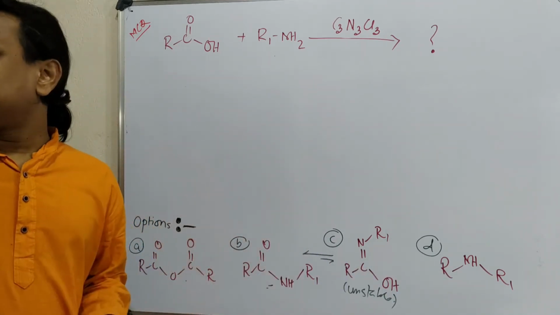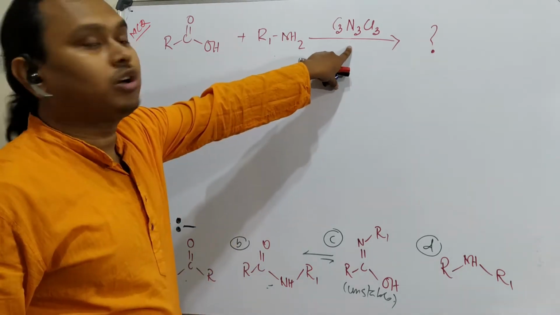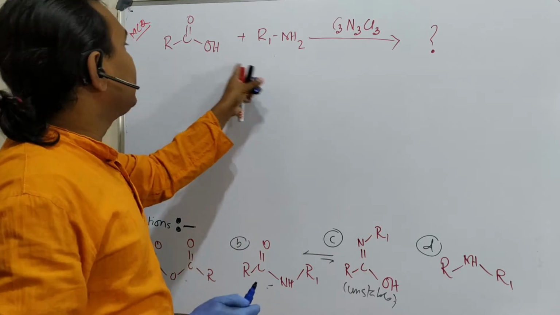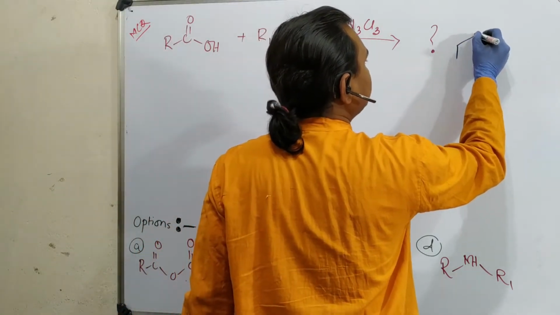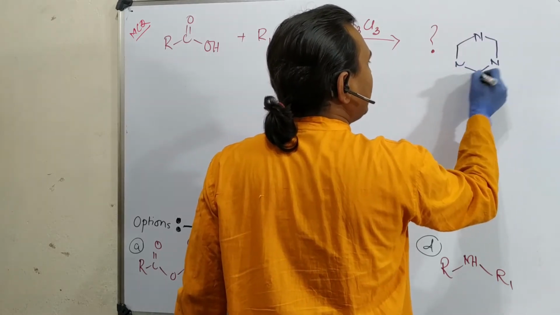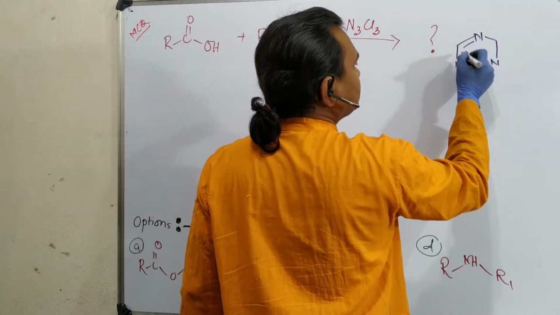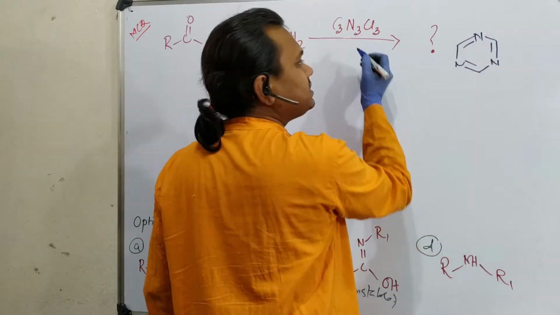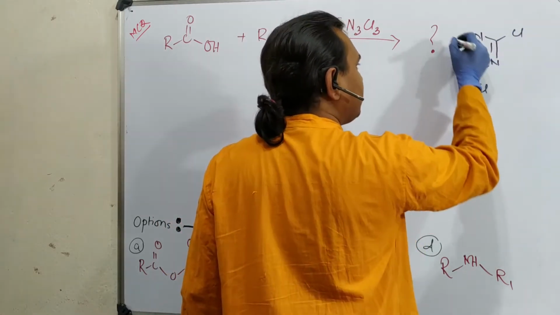Now in the second step, to get the right answer, you need to understand the structure of this, because this is a reagent. Everything else is the same. Now, the structure of this is N3C3Cl3. Question: where will Cl go? Obviously here. Why?